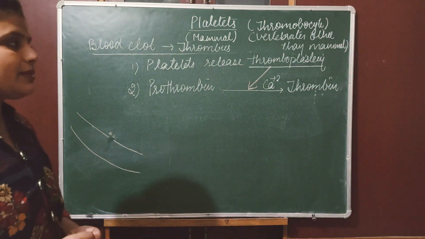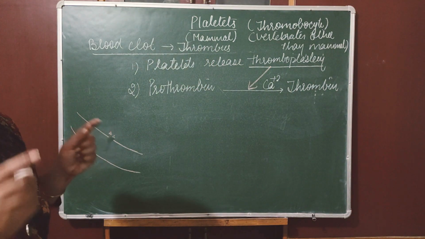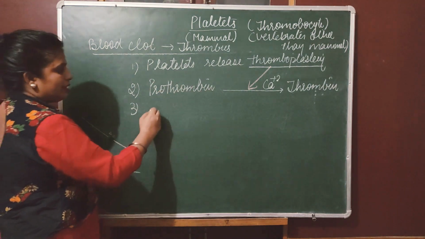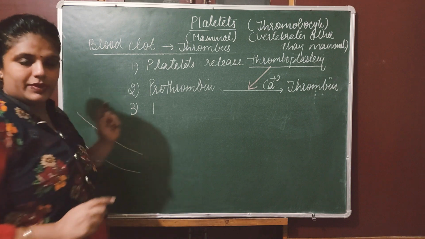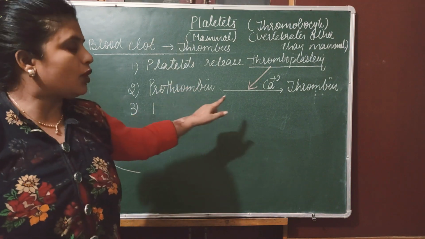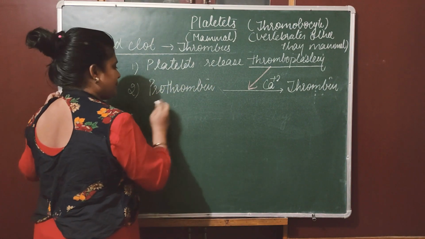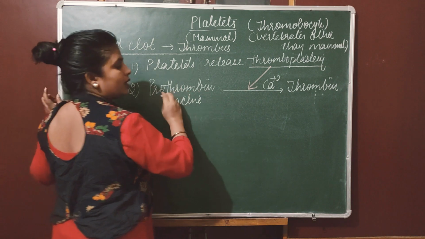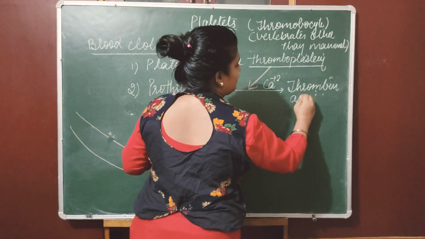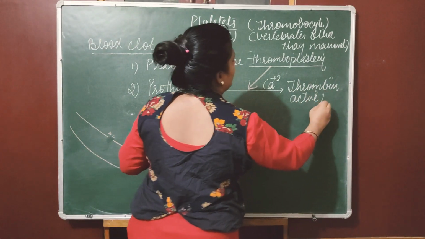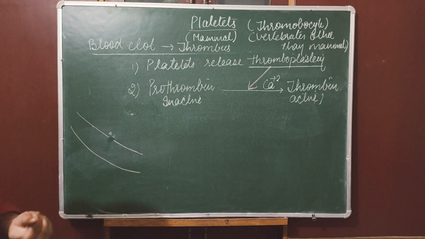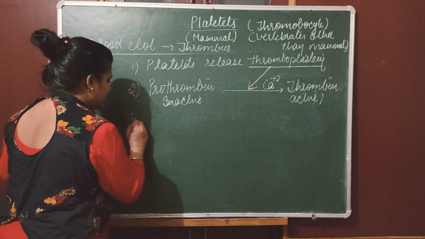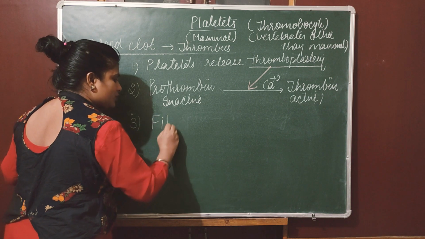Okay. Why are these calcium ions required? Calcium ions act as a promoter. Okay. First of all understand here, prothrombin is an inactive form of protein, and it converts into thrombin, which is an active form, in presence of thromboplastin and calcium ions. Now, the third step is fibrinogen.